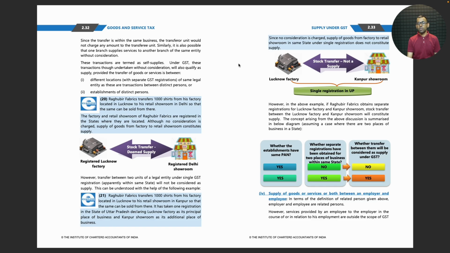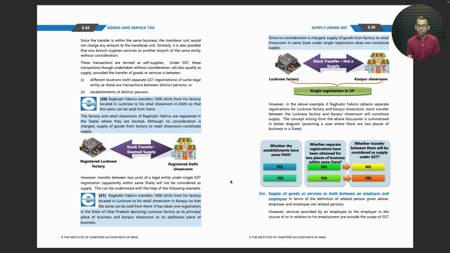Since no consideration is charged, supply of goods from factory to retail showroom in the same state under single registration does not constitute supply. So the key indicator is whether the establishments have the same PAN. If it is yes, whether the same registration has been obtained for two places of business. If it is no, if there are two different registrations, whether the transfer between them is considered as supply under GST. Yes. So first thing is, if it is interstate supply, then yes, definitely they will be deemed supply. If it is within the same state, then you have to see whether those two entities were of different registrations or on the same registration.